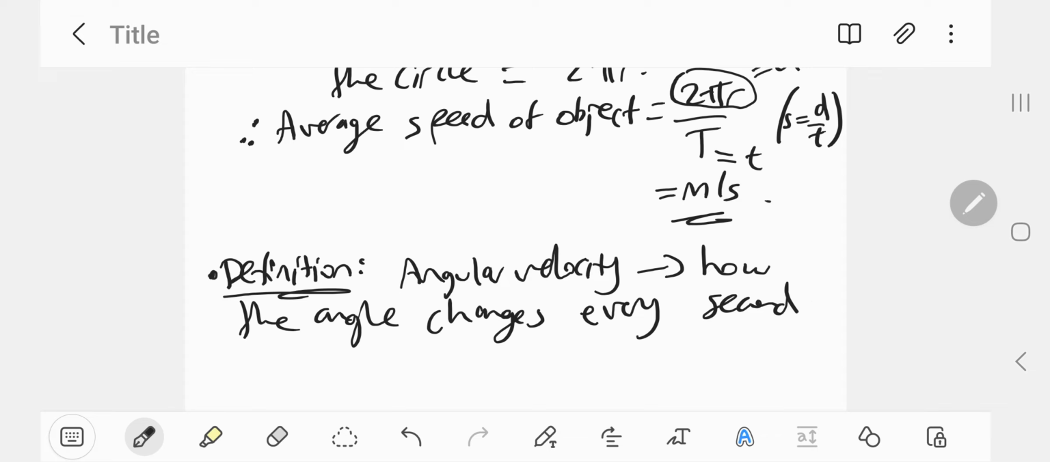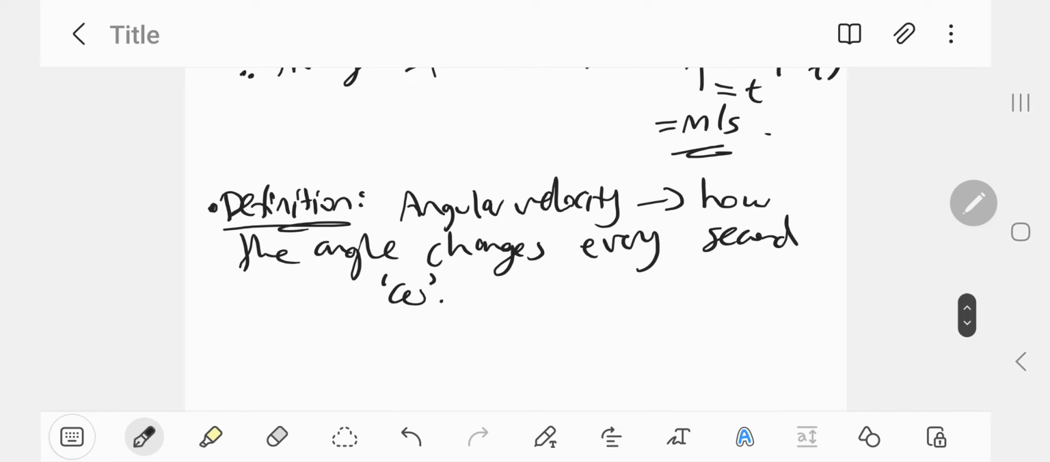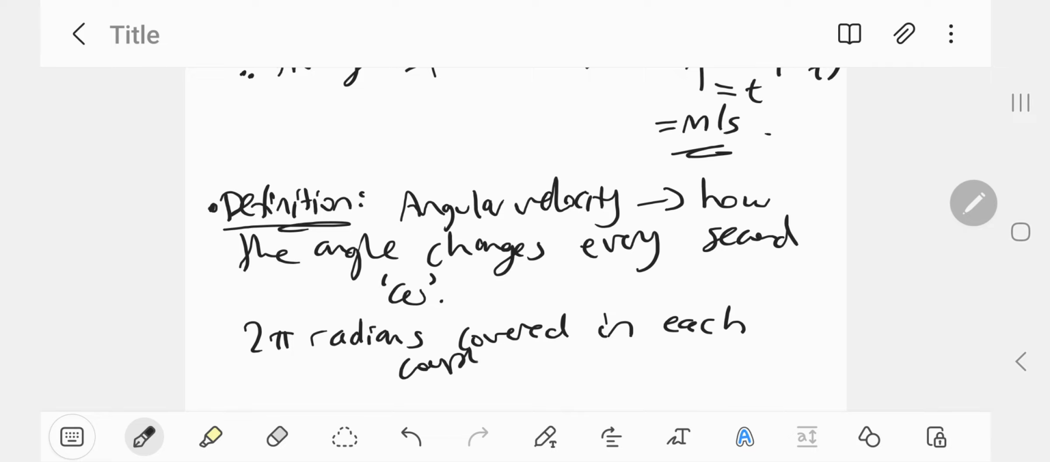Okay, your angle, the angle that you're moving with in the circle. It's given the symbol omega. Omega is a curly W, it's a Greek symbol. Now there are 2 pi radians covered in each complete revolution. Okay, 2 pi is just equal to 360, in other words, 360 degrees.